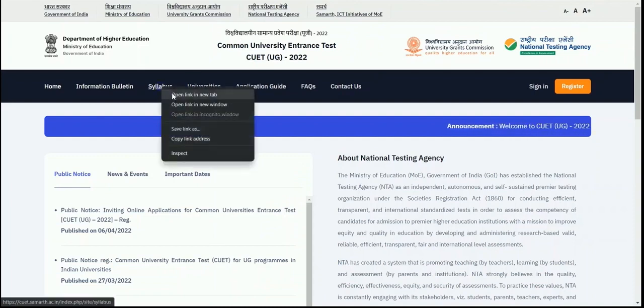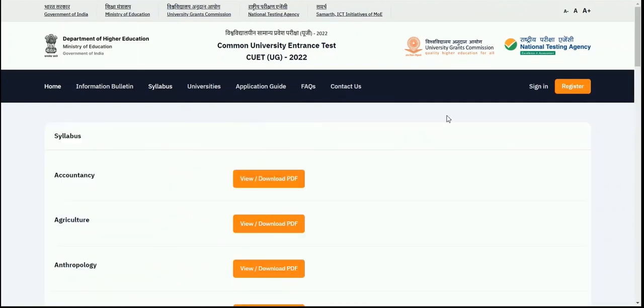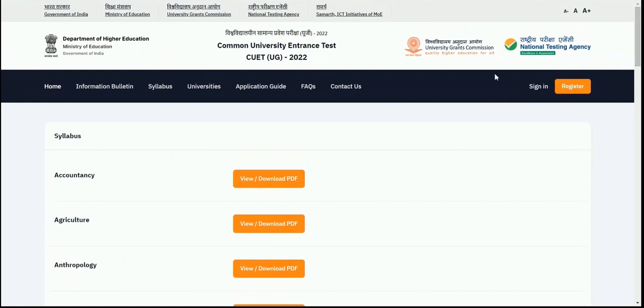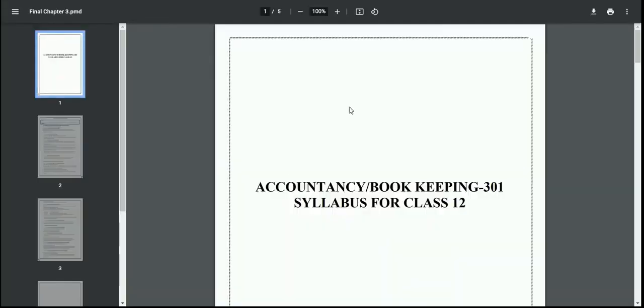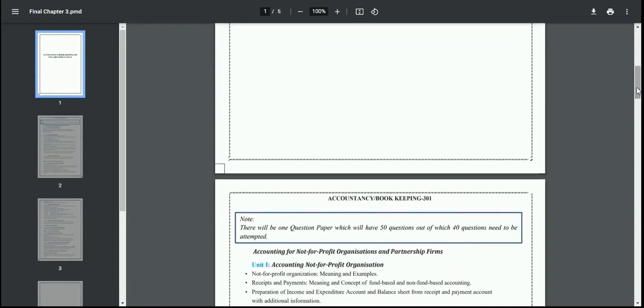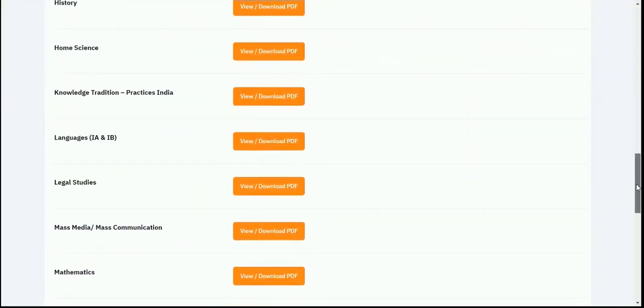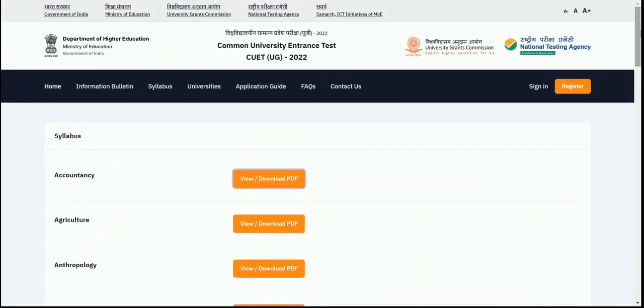So here in the syllabus section, you can see all the subjects and their syllabus, and you can also view and download the syllabus in the PDF format. So if you are applying for accountancy and accountancy is one of your subjects, here you can click on the button and you can access the syllabus of accountancy. Likewise, you can do it for all other domain subjects.